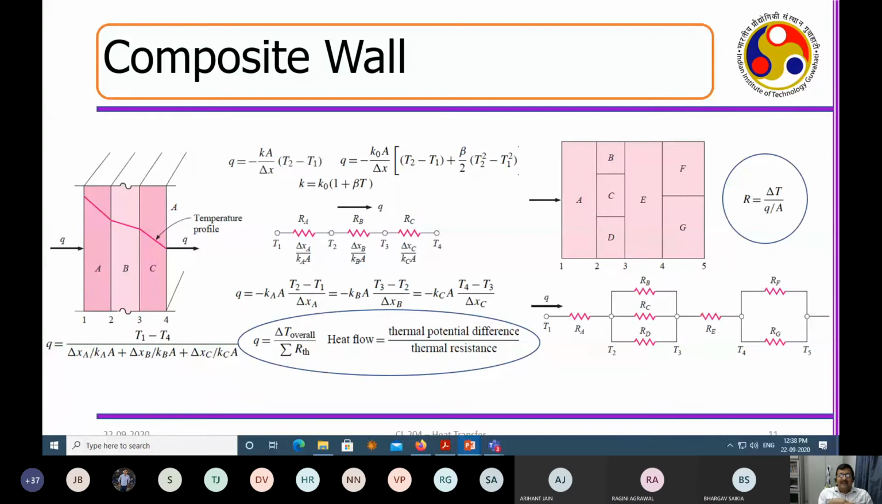Great. Now, once we have done that, we were discussing that any rate of heat transfer can be any rate of heat transfer.